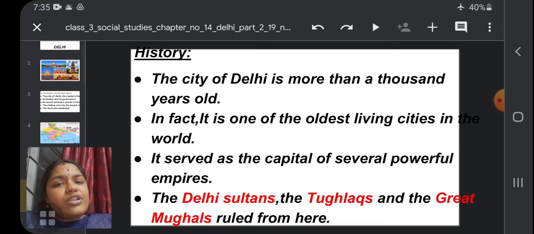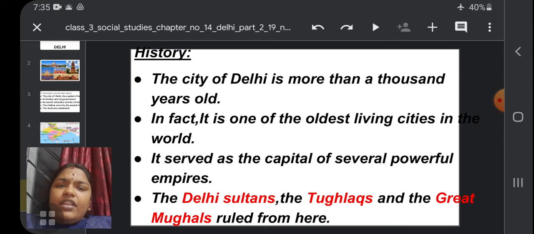Now we are going to see about the history of Delhi. Every city has its own history, as we all know. The first thing is the city of Delhi is more than 1,000 years old. Can you imagine a 1,000 year old city?